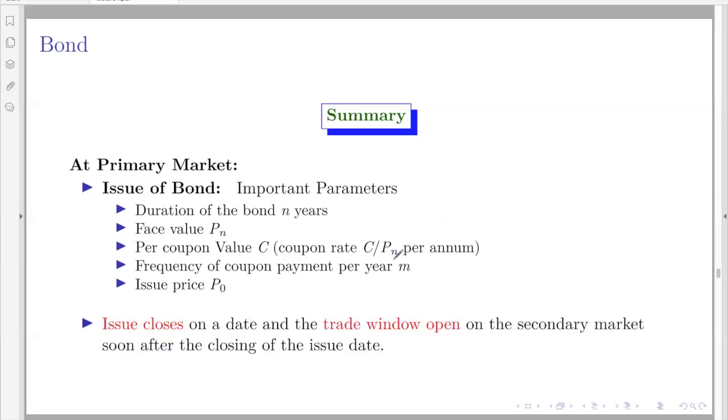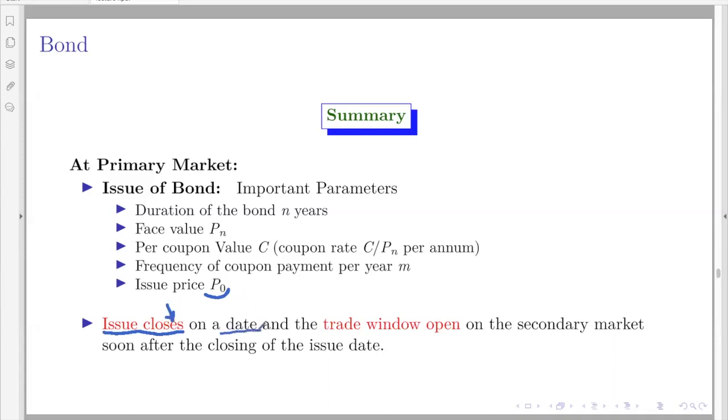So once they call for a bond, many investors will come and try to buy the bonds for the issue price. They will apply for the bond and then there will be some time given for application. And once the time is over, the issuer will allot the bonds to the people as per their priority, and then the issue closes on some date.